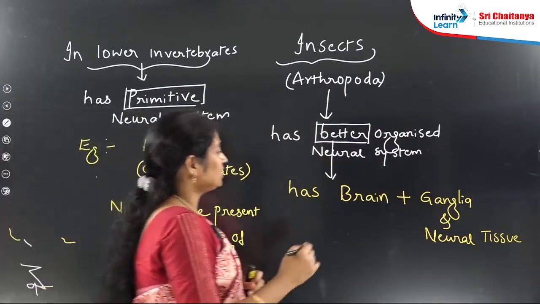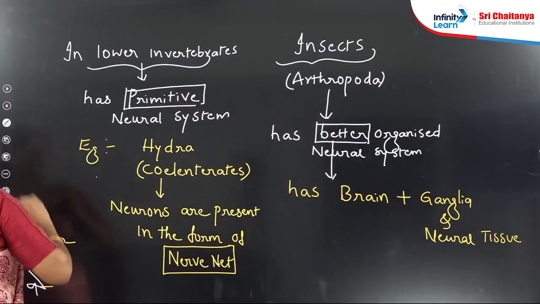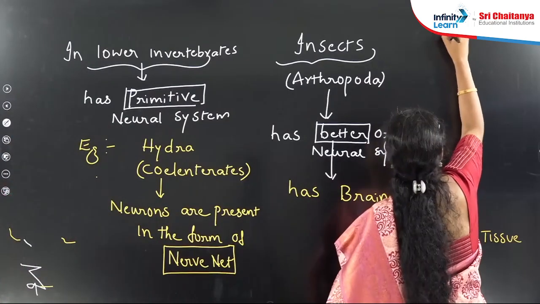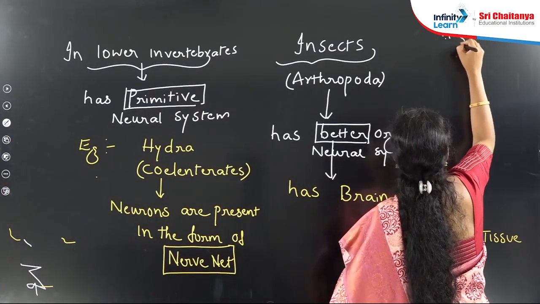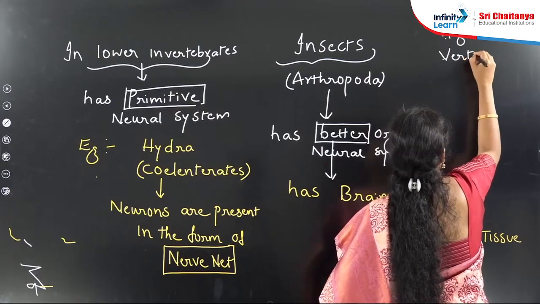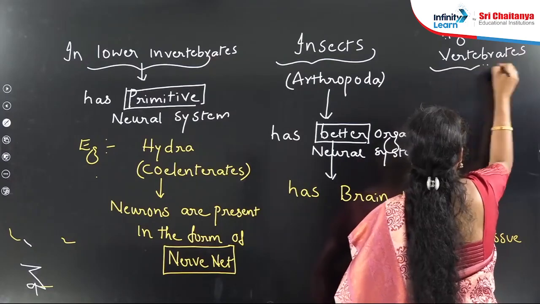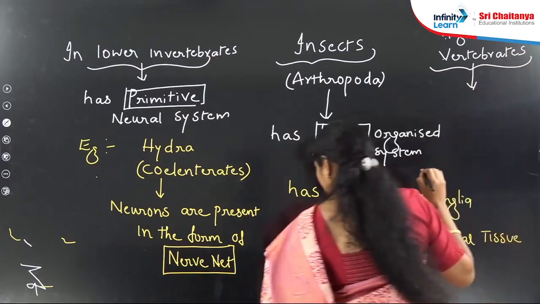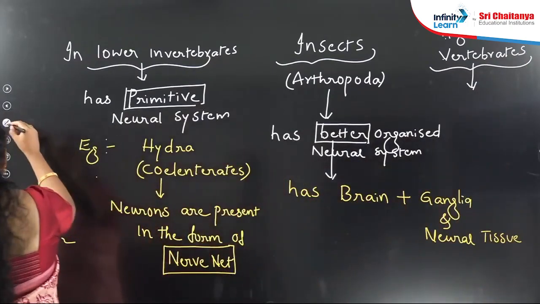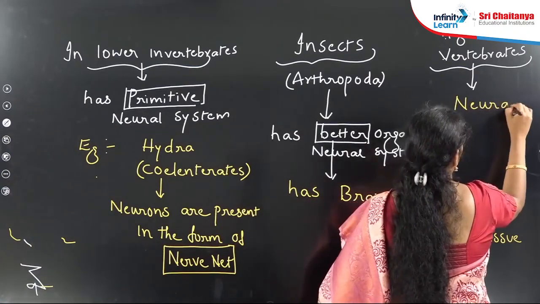Next, the last one is higher organisms. Higher organisms means including human beings, that is vertebrates. What about higher vertebrates? In the higher vertebrates, is the neural system complex or simple?